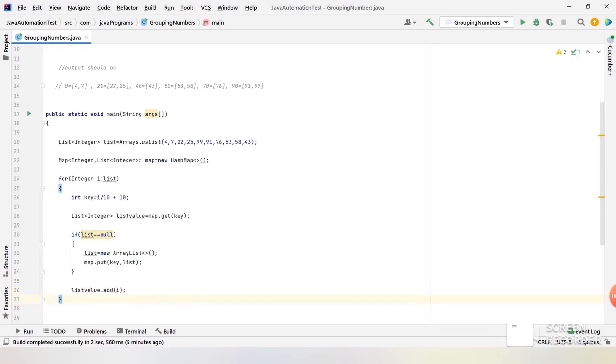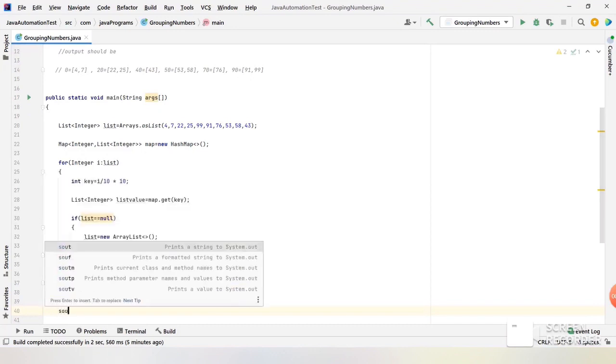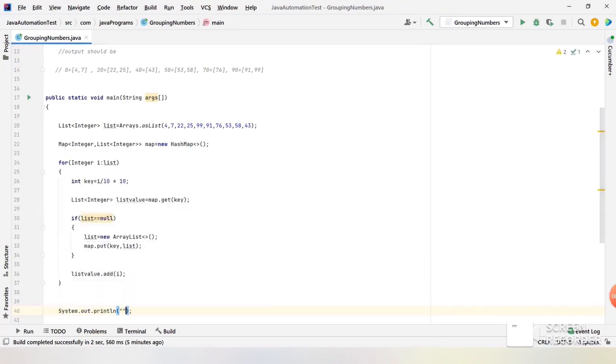Now let me print the map, the final output. If I print the map value now, we should get exactly our output.